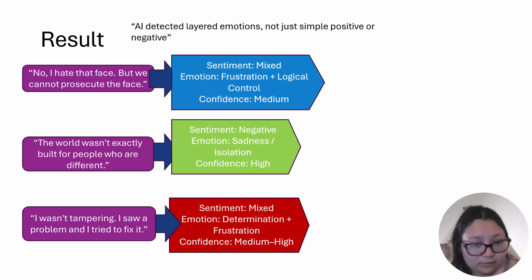When I put in my quote, "The world wasn't exactly built for people who are different," it showed a negative emotion of sadness and isolation, where confidence was high. However, I found that it was not as understanding about "I wasn't tampering, I saw a problem and I tried to fix it." It showed a mixed emotion of determination and frustration, even though this scene also has an entire emotion of self-justification, which made it medium to high confidence, but at the same time it missed certain aspects of what we were looking for.